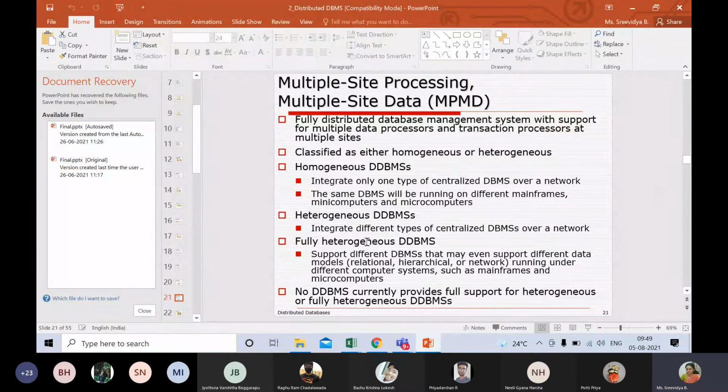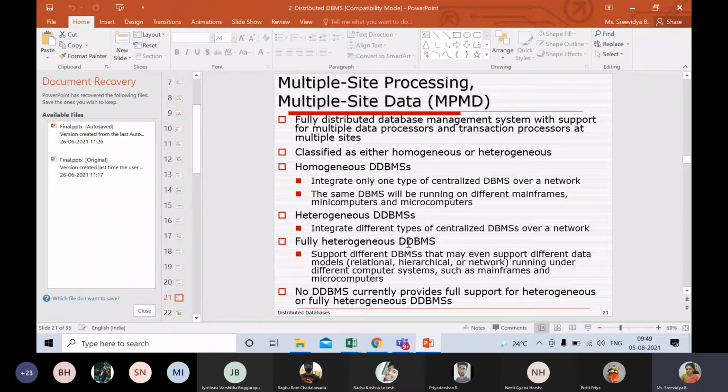What is fully heterogeneous? Fully heterogeneous is where the nature itself, the architecture of the database itself, is totally different. In one place you may have Oracle RDBMS, in another place you may have object-oriented databases, and in another place you may have something called temporal databases. So there are different kinds of databases present, and every data would be present in a different nature. When we try to extract those databases together and they are connected in a network through the distributed DB mechanism, then you say it is a fully heterogeneous distributed DB.